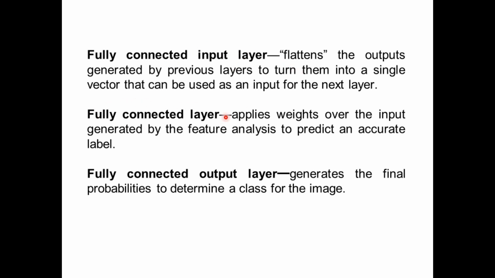This fully connected layer concentrates on the activation function and such things, where weights are more concentrated, such that it helps in predicting labels accurately. Finally, we have the fully connected output layer, which generates the final probabilities to determine a class for the image.